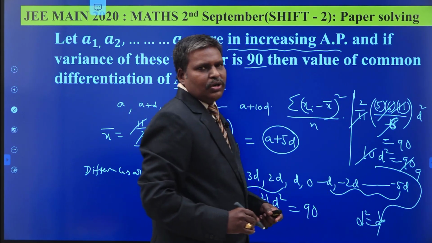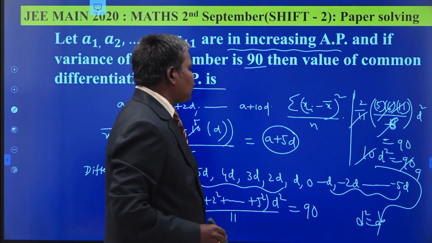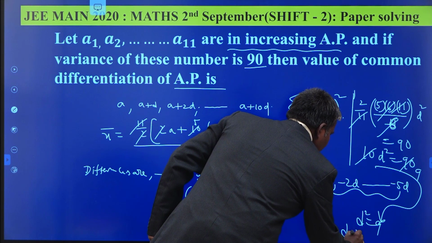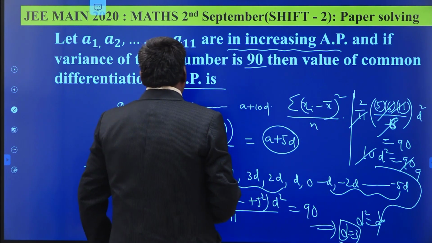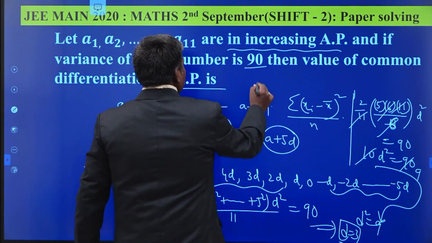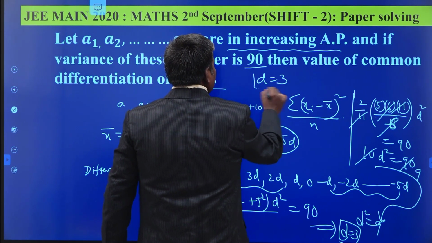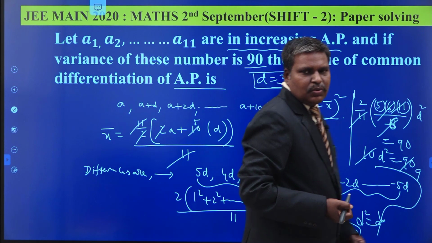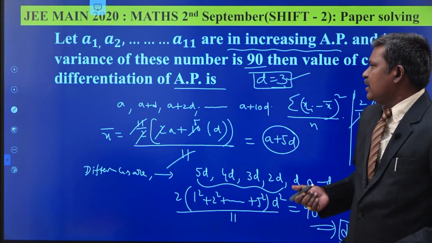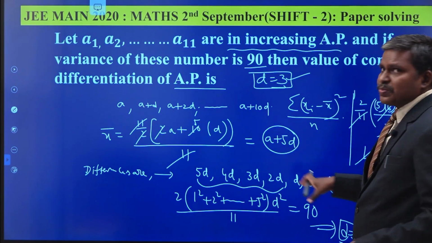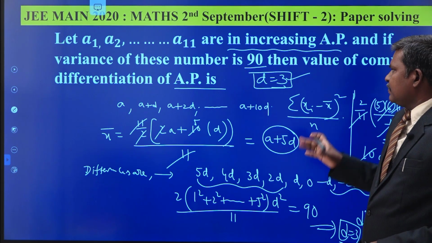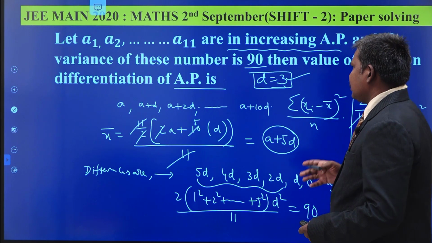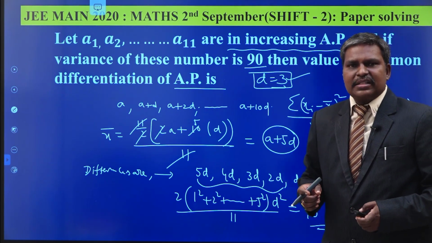So your D is equal to 3, because your arithmetic progression is an increasing arithmetic progression. So you take D equal to 3. The common difference of your AP is D, therefore the value of D we obtained here is 3. The calculation part is also very important here, so you should always maintain very good concentration on your problems, and only then can you crack this one.